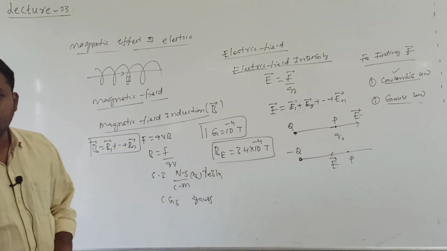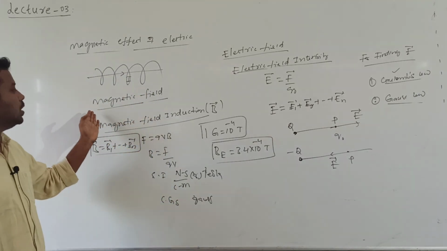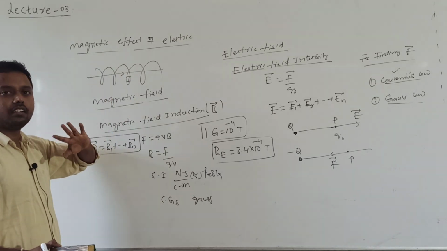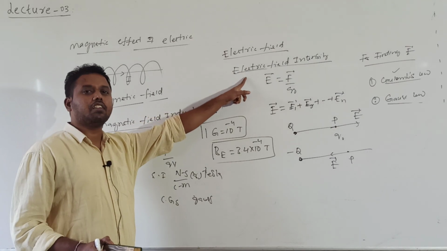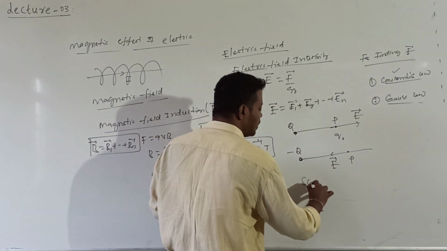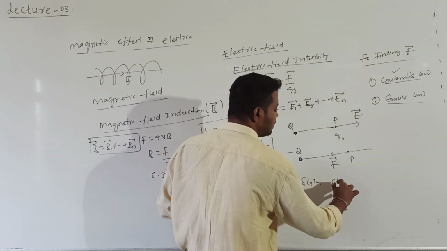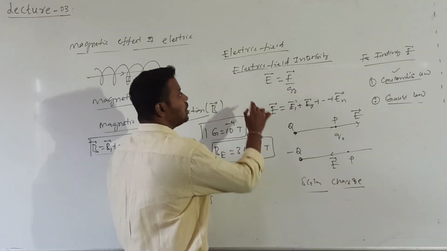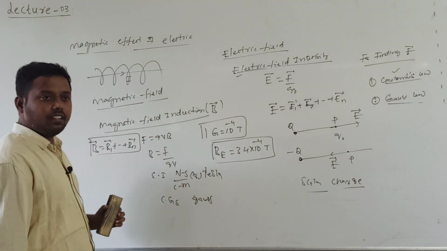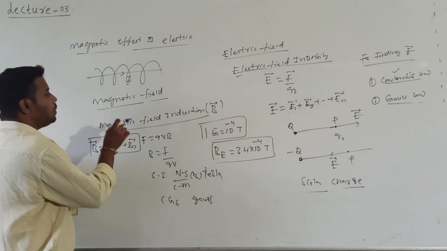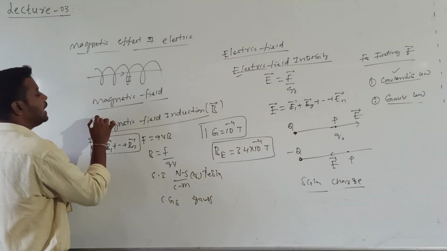Clear? Now the question is, what is the nature of the magnetic field produced by a current carrying conductor? In case of electric field, the source is a scalar quantity. What is that scalar? Charge. Charge is the source of the electric field. Whereas for the magnetic field, the source is the current element.